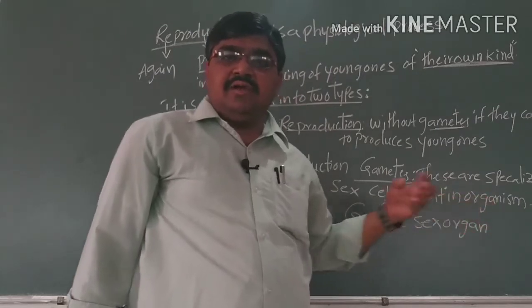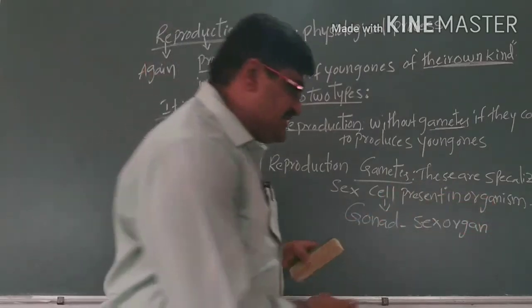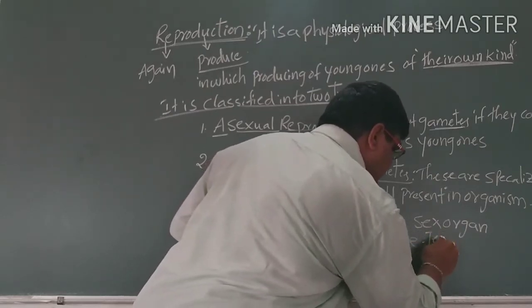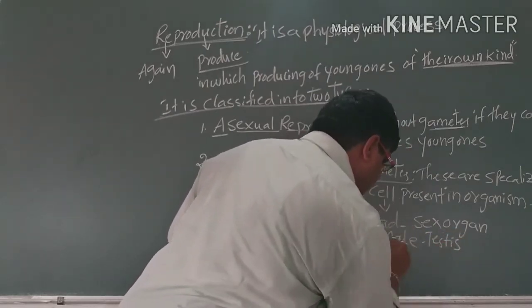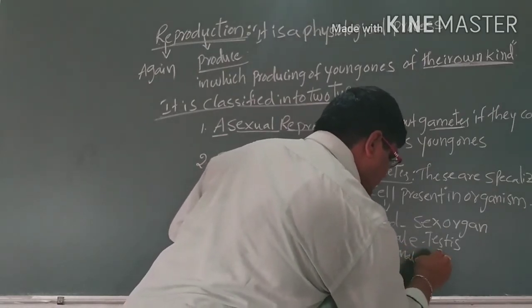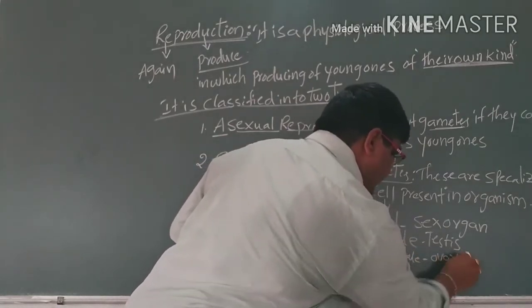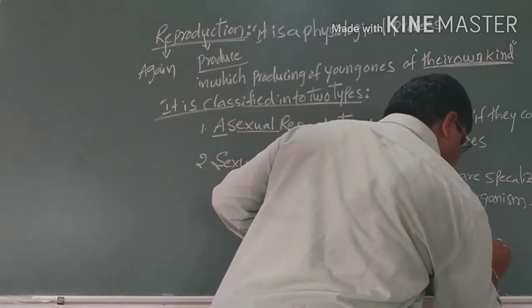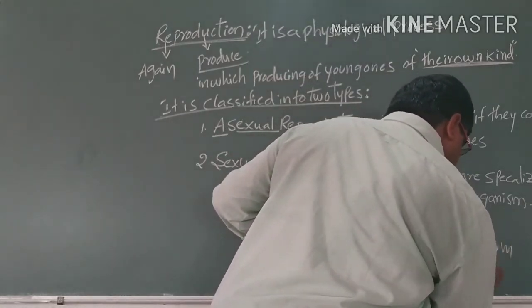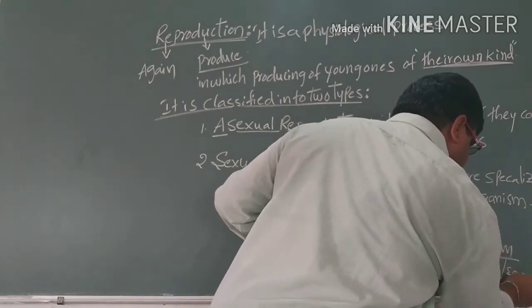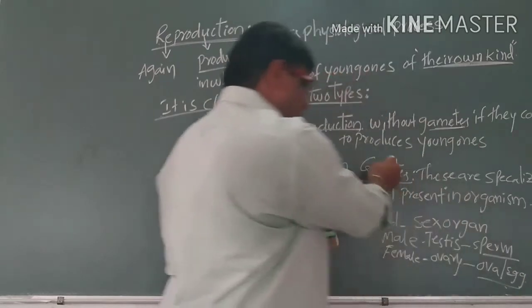For example, in males we call them testes, and in females the ovaries. The testis will produce the sperms, and the ovary will produce ova or the egg. So sperm and egg are called the gametes.